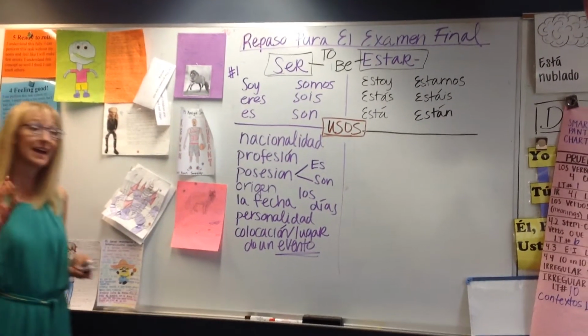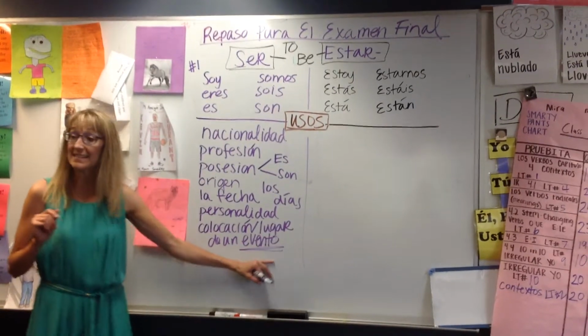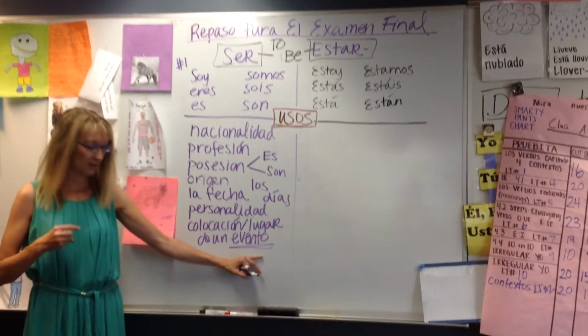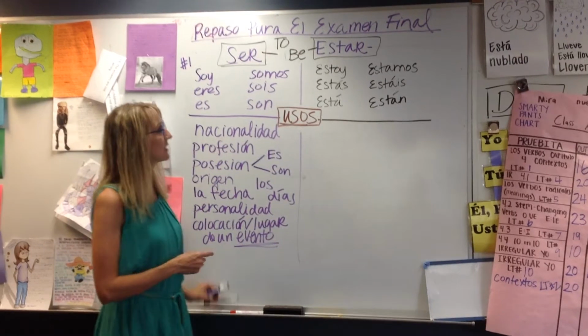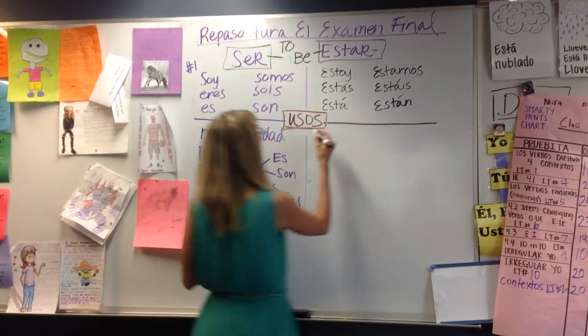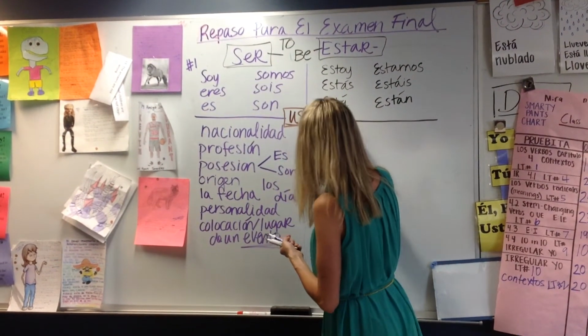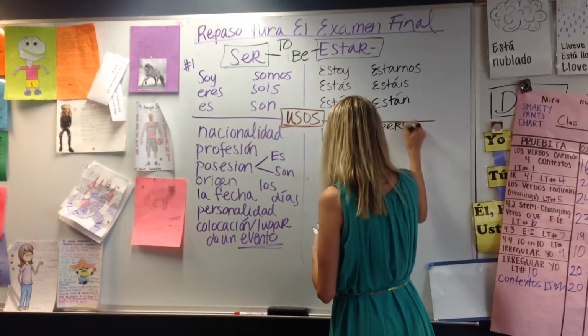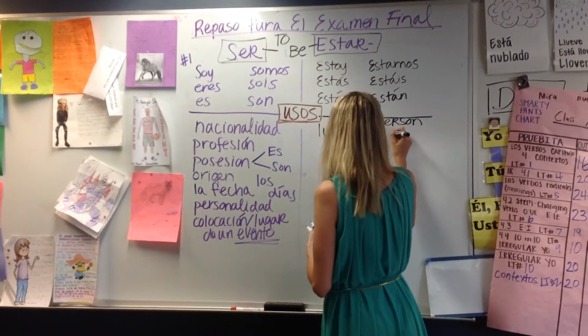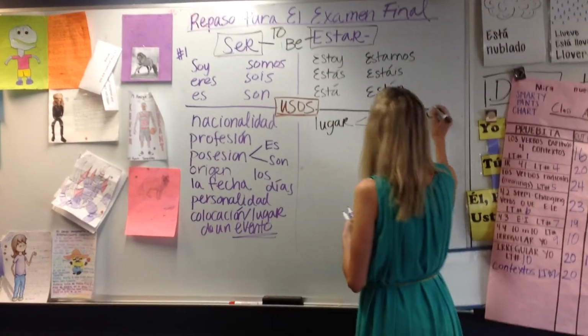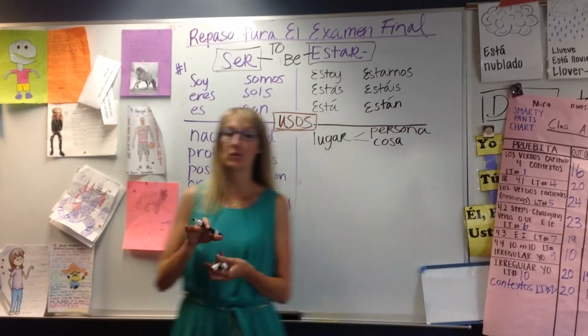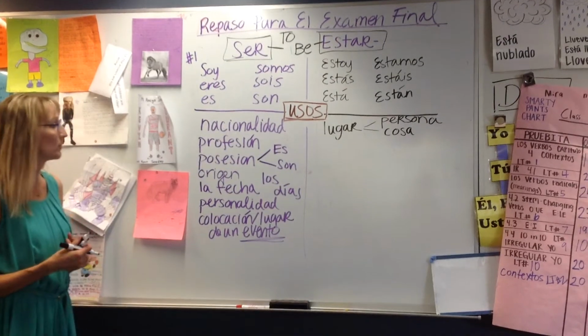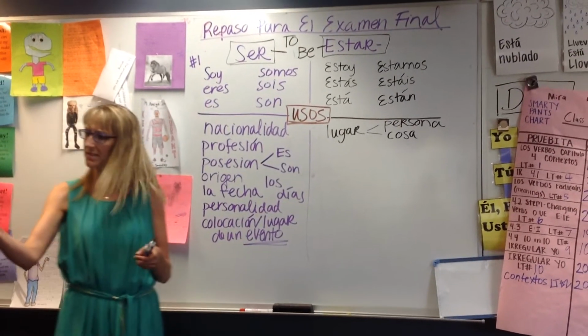No, because the location of an event is going to be under ser, but what location is going to be under estar? Of a person or thing and spatial relation. Okay, lugar of a persona or a cosa are both going to be estar. The location of a person or location of a thing are both going to be estar. And then what was the other one you said?